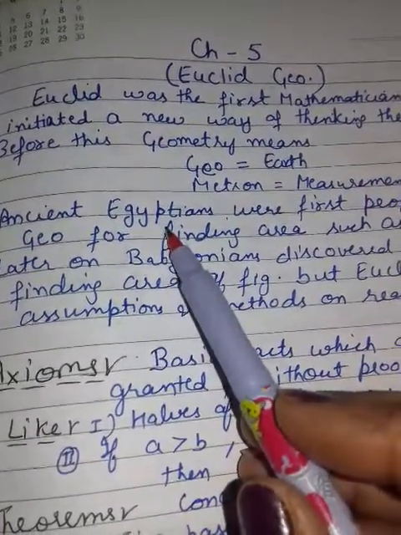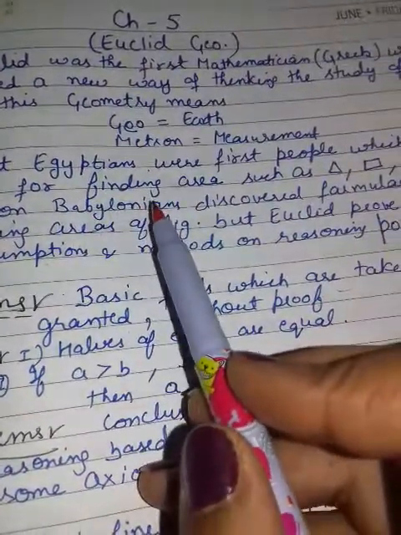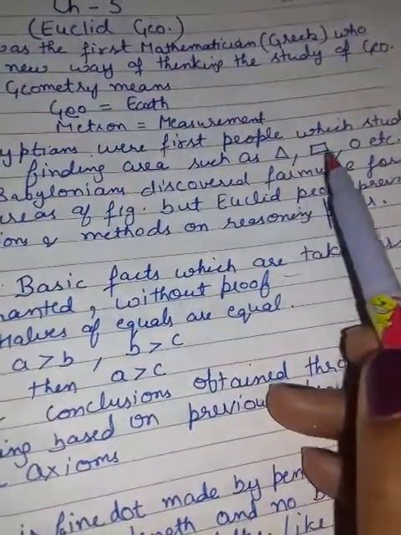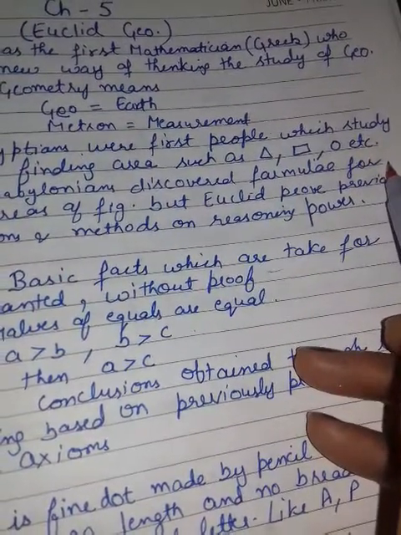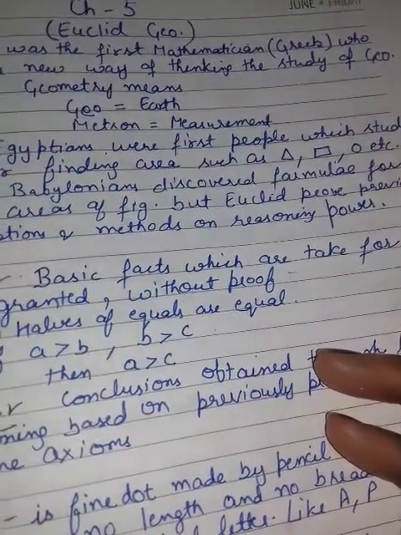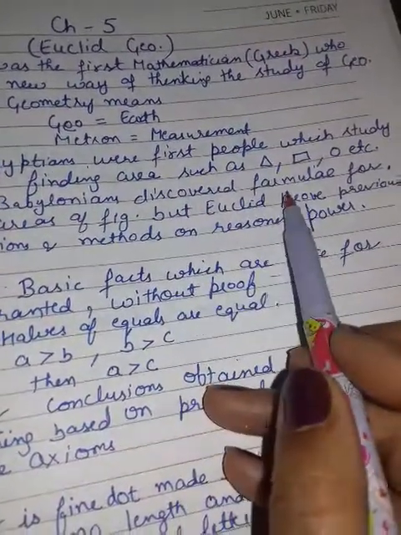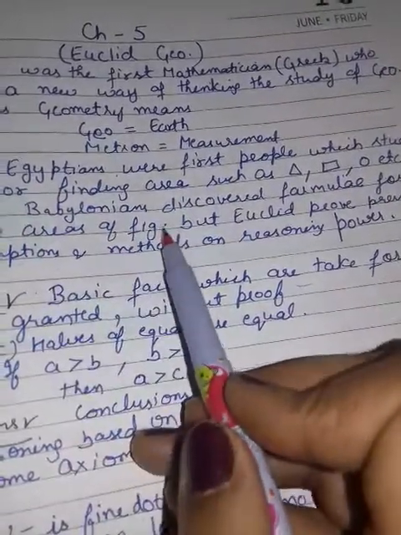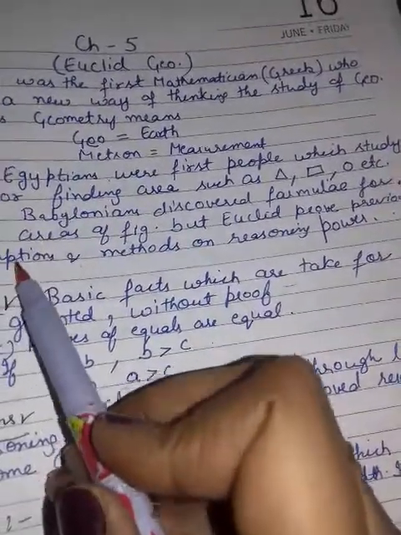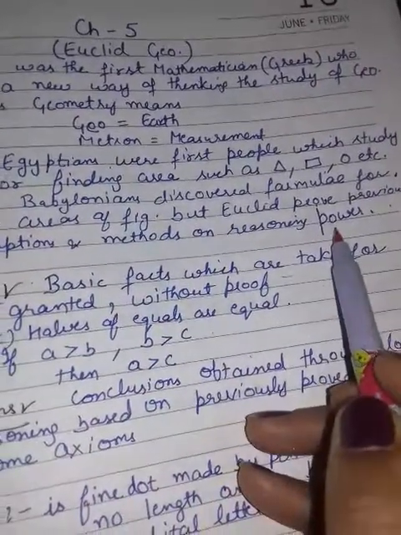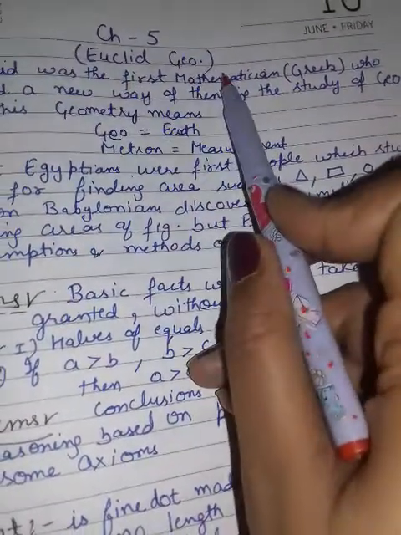Ancient Egyptians were the first people who studied geometry for finding areas of figures such as triangle, rectangle, circle, etc. Later on, Babylonians discovered formulas for finding the areas of these figures, but Euclid proved previous concepts, theorems, and axioms using reasoning power. So that's why this geometry is known as Euclid geometry.